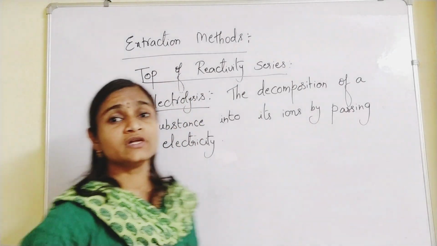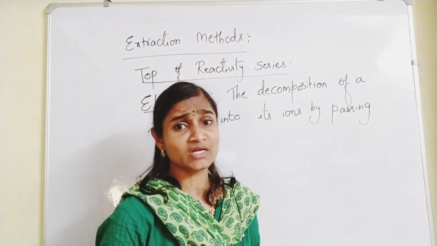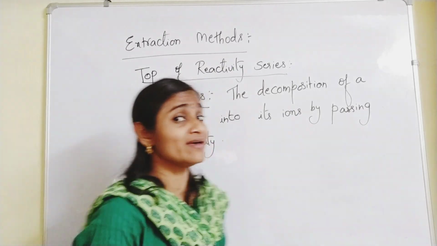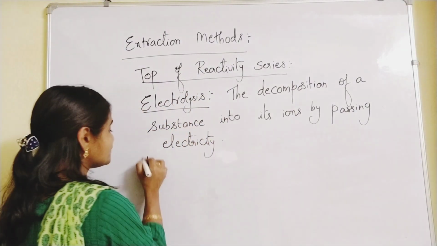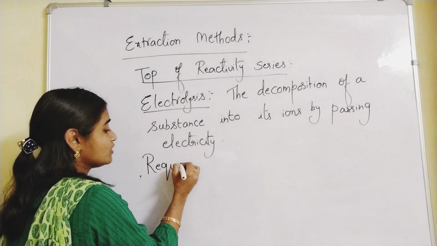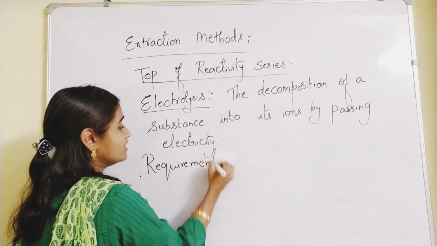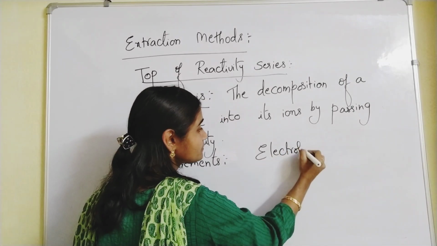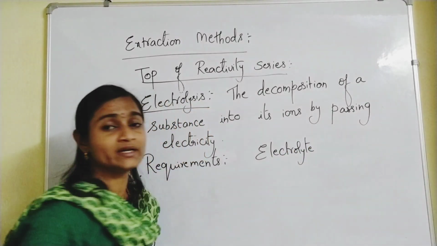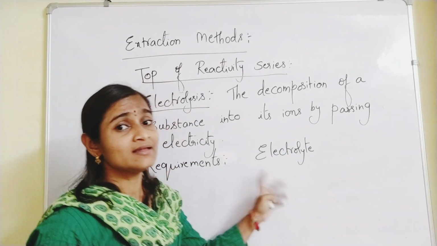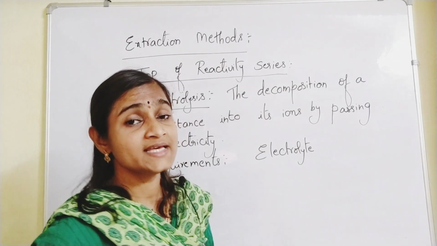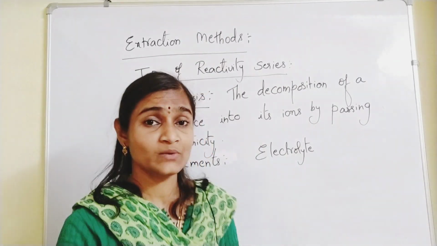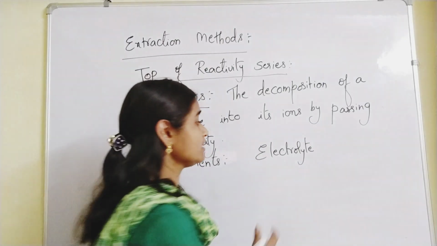So for the process of electrolysis to be carried out, what do you require? What are the requirements for electrolysis? Recall, in your lower classes also you have learned about this. You require one electrolyte. What is an electrolyte? The liquid through which the current is made to pass.